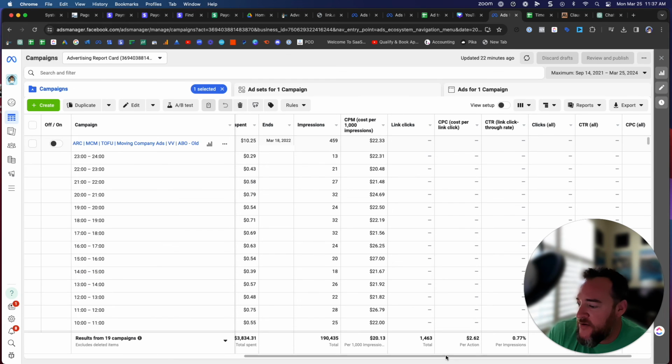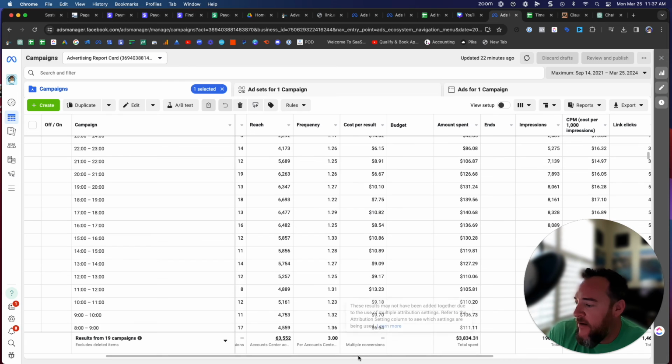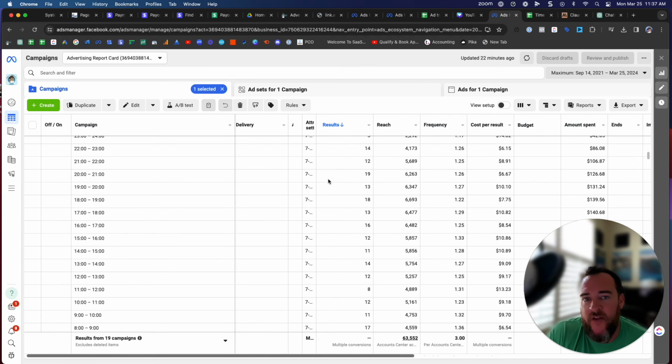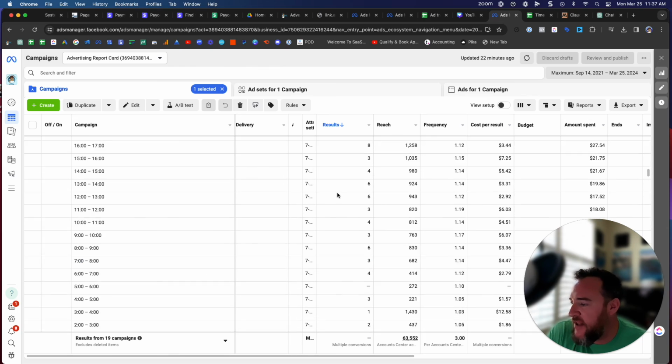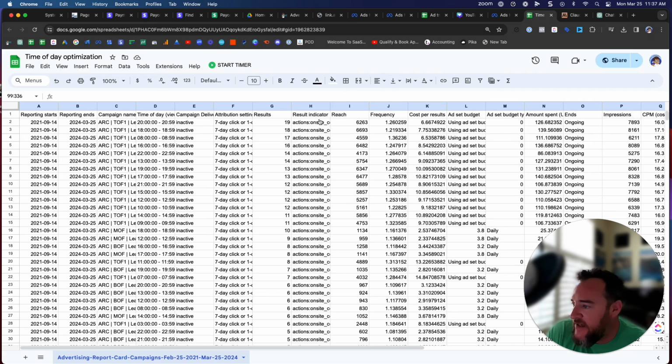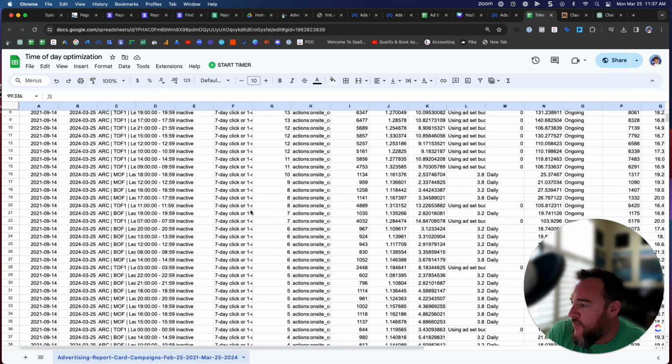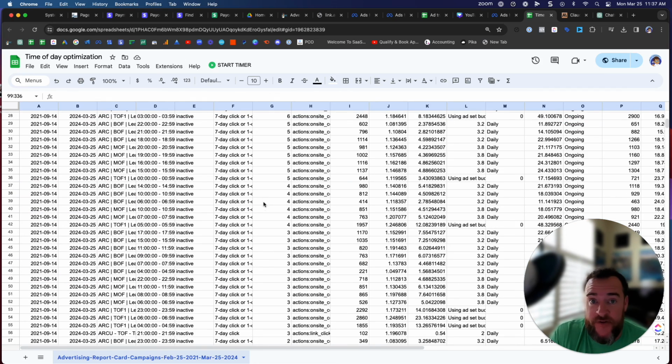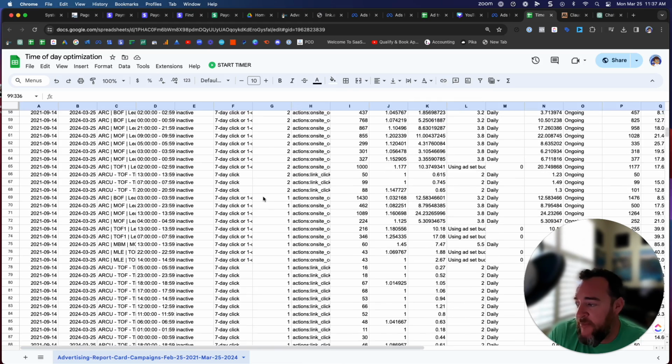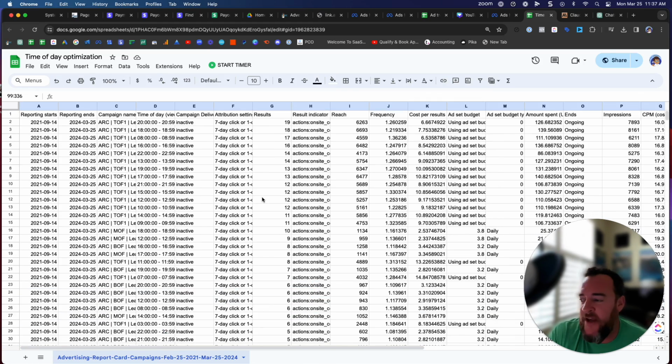Now, what am I trying to solve? I'm trying to figure out, based off of the hour of the day across all the campaigns and ads we've ever run, when is the best time to advertise? When do we get the best results? There's a lot of data here, as you can see. What I did is I dumped it into a CSV, and I deleted out any data that had no results at all. The benefit of that is just having a shorter amount of data for both Claude and ChatGPT's test. I don't want to overpower either of them. I want to give something that's going to show which tool is more insightful and produces a better result.